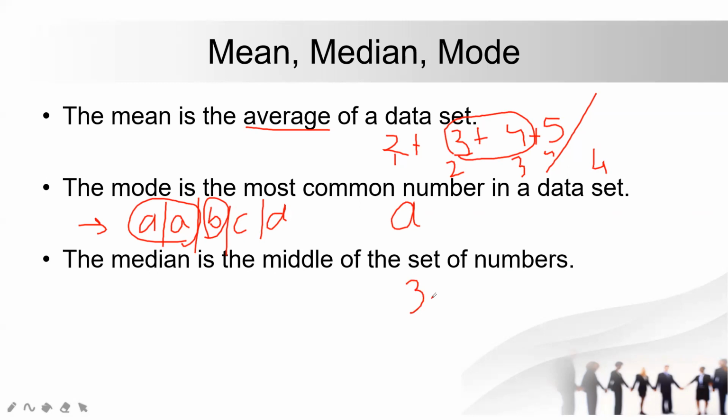So we will do 3 plus 4, and we divide it by 2. This average that I'm finding will be my middle point, the median. So 7 divided by 2 will be somewhere around 3 point something. I hope you get the point here, and I hope it makes sense to you. So this is called median and mode and mean. And guys, these are very important and very, very basic stuff that we have.